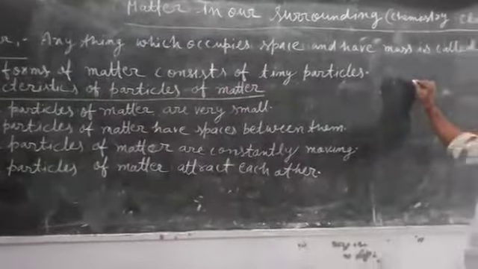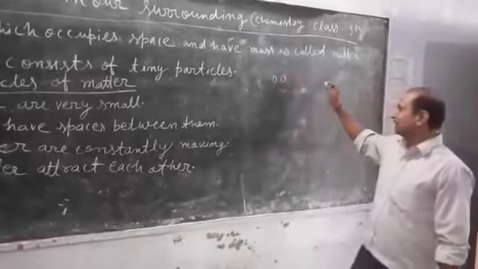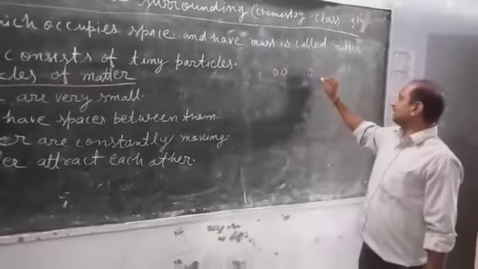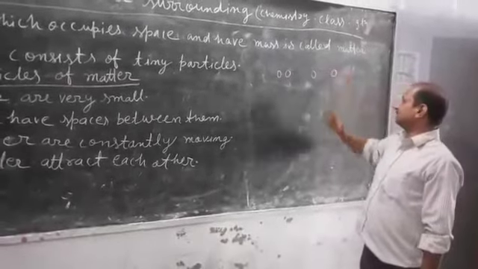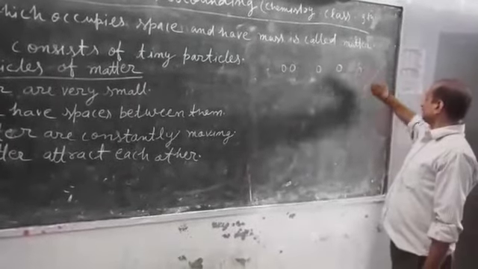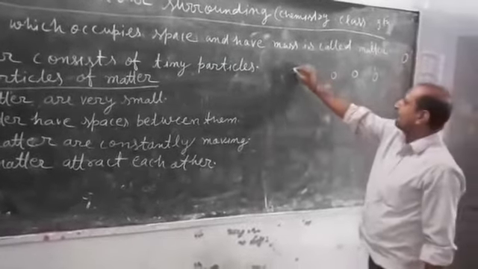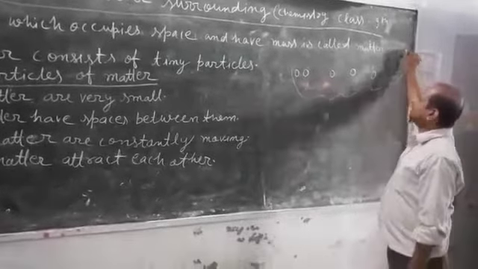Look here, if the matter is solid, then it has minimum space. If the matter is liquid, then it has somewhat greater space, and if it is a gas, then it has maximum space. It means all forms of matter have spaces between them.